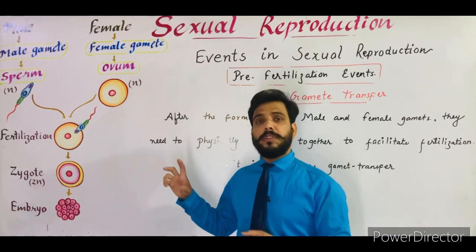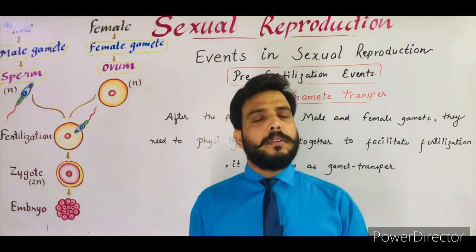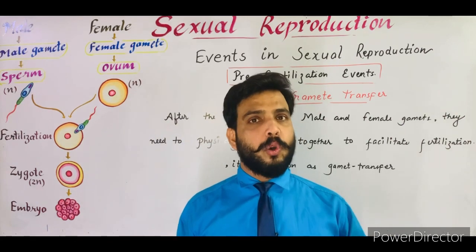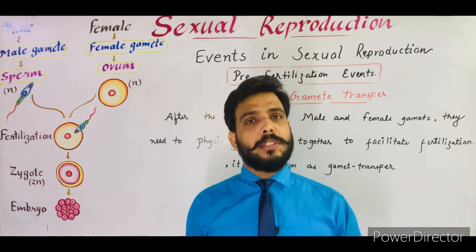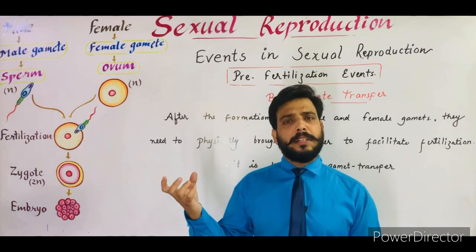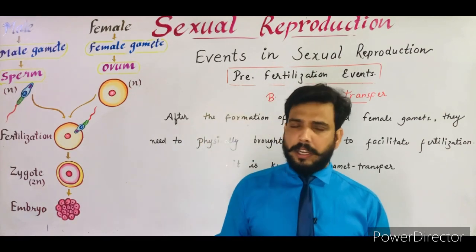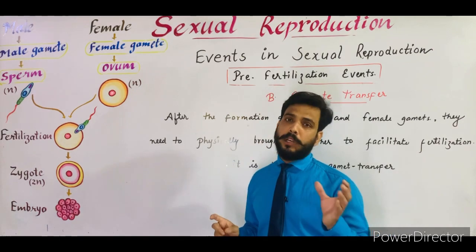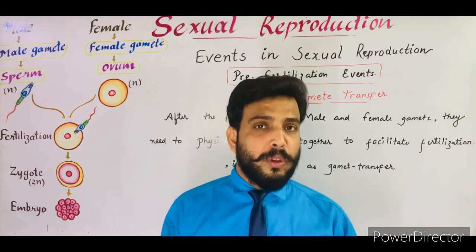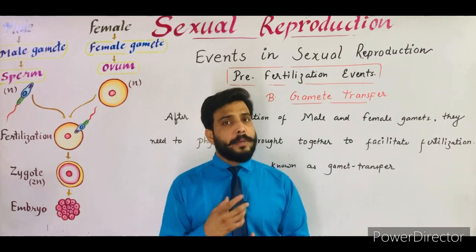But in the case of gymnosperm and angiosperm, they are terrestrial plants. So a special phenomenon takes place for the transfer of the male gamete towards the female gamete, that is called pollination. Pollination is a process in which the pollen grains or microspores of a flower, the male gamete, are transferred and deposited on the stigma of another flower, the female part of another flower. With the help of pollination, the male gamete is transferred towards the female gamete. It occurs in gymnosperm and angiosperm. So it was about gamete transfer in plants.